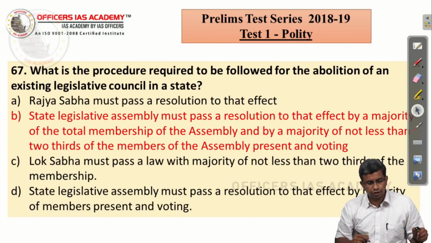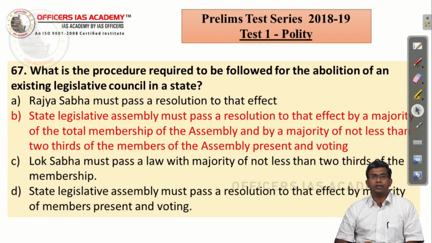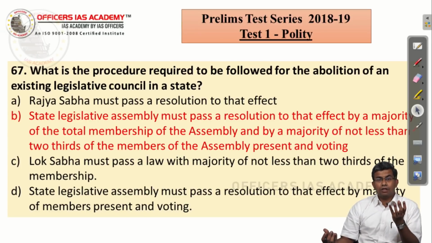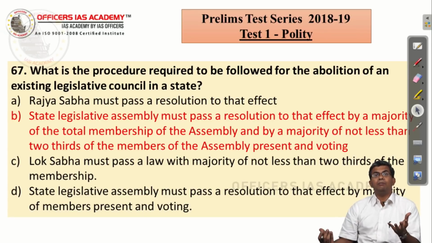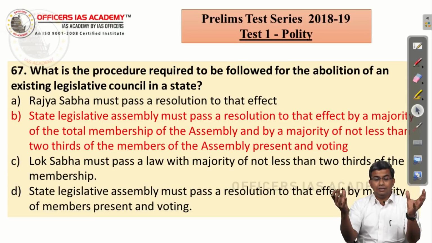And the final question with respect to polity: what is the procedure required to be followed for abolition of an existing legislative council in the state? This is a straightforward question from the Constitution. There has to be a resolution passed by the legislative assembly of the state with a special majority, a majority of the total membership of the house, which is not less than 2/3 of members present and voting. And after that, the Parliament has to pass a simple law.